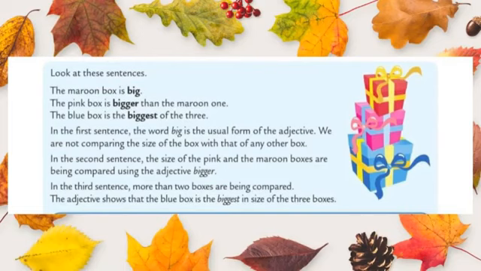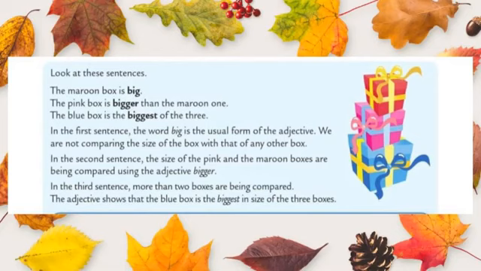The maroon box is big. In this example, we say that the maroon box is big. That's all. So the adjective is big. This is positive degree because we are not comparing with anyone. Just we are telling that the maroon box is big. That's all. And the next one is, the pink box is bigger than the maroon one.